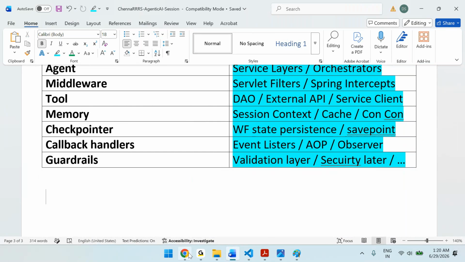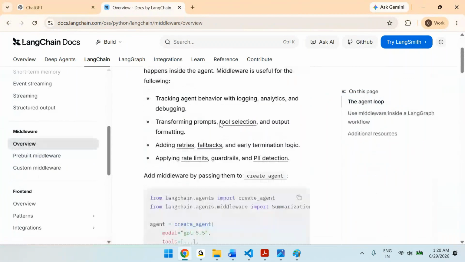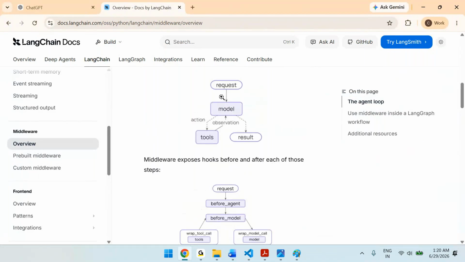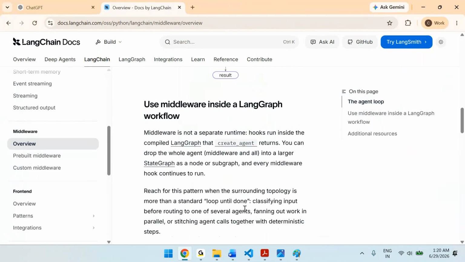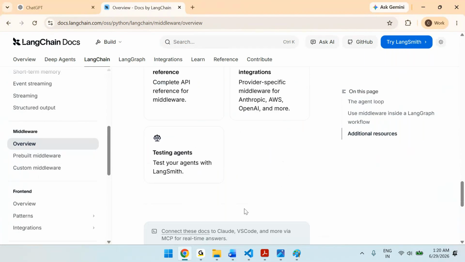So the next question is, if you see the documentation, we are discussing the middlewares, right? Then we understood the middleware overview. So this is what we understood, right? Request, model, then tools, results. Then in between there are so many things. This is what the diagram just now showed. We will code it one by one.